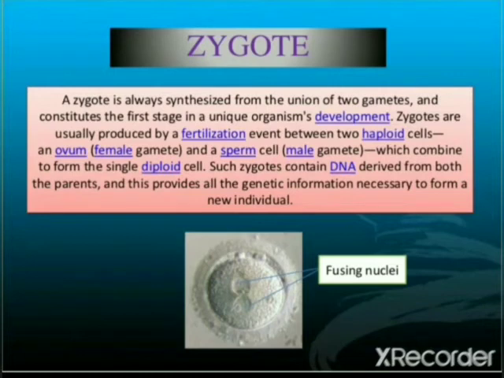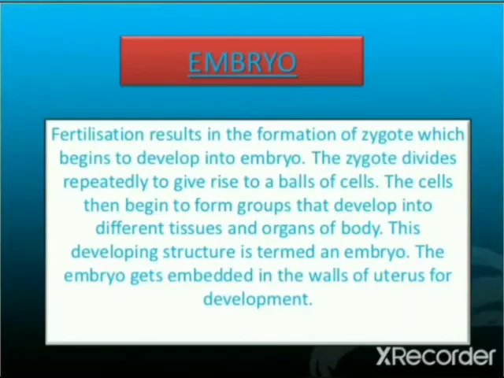Such a zygote contains DNA derived from both parents, and this provides all the genetic information necessary to form a new individual. So students, after the zygote, the embryo will form.